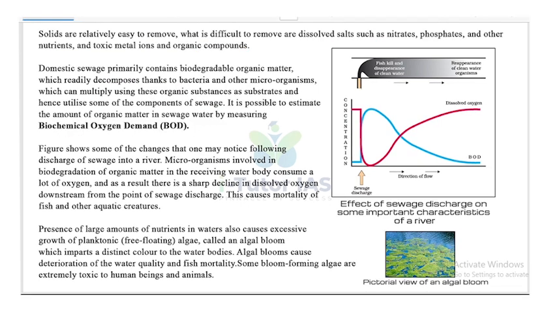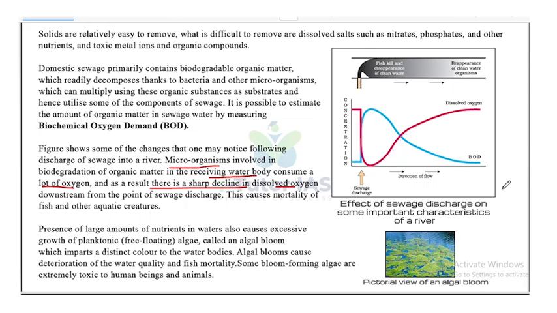The figure shows some of the changes that one may notice following the discharge of sewage into a river. Microorganisms involved in the biodegradation of the organic matter in the receiving water body consume a lot of oxygen. As a result, there is a sharp decline in the dissolved oxygen downstream from the point of sewage discharge. This causes mortality of fishes.